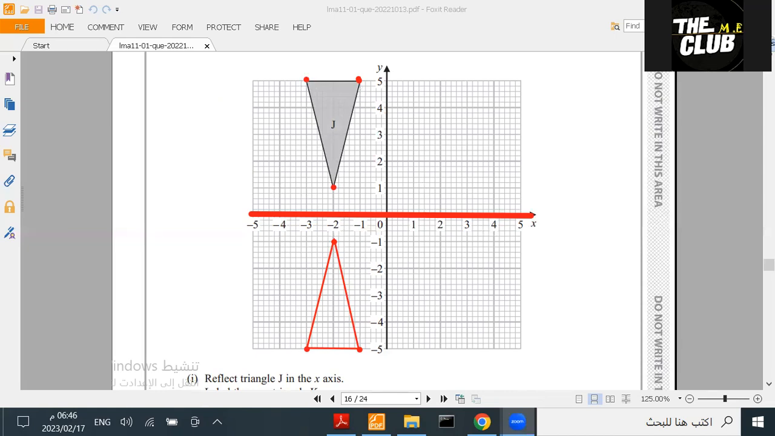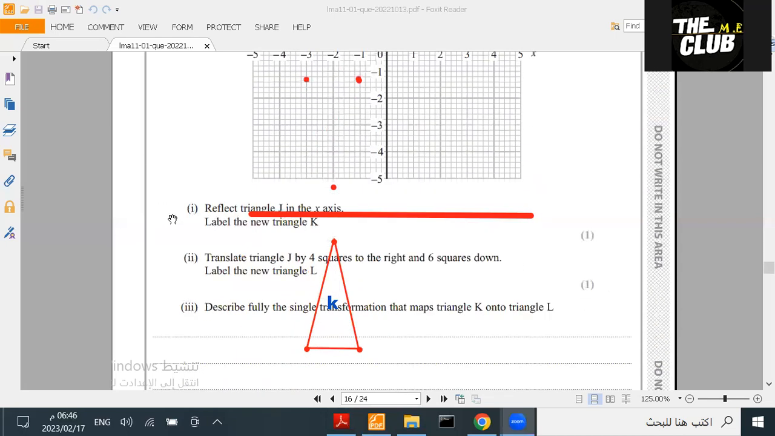Now let's move on to question 26, I think, A2. Let's check. This is the first one, which is reflection. And they want you to label it K, okay? So you label it K. That's K. After this, the second question says what? It says, translate triangle J by 4 squares. They don't need K again. This time they need it.